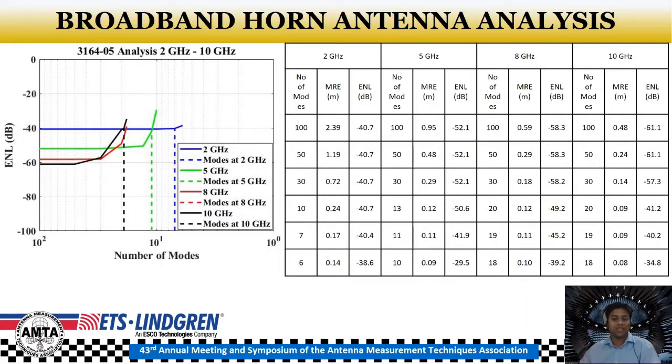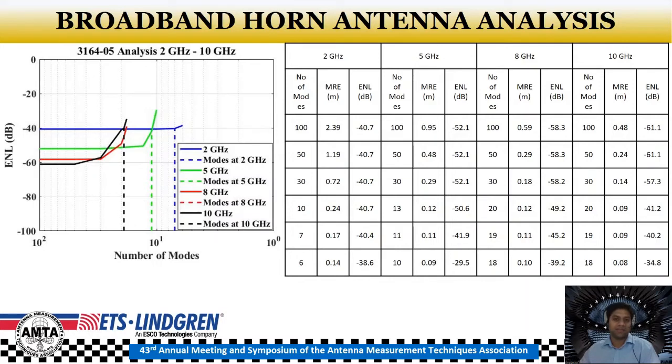In addition, the ENL value at 2 GHz for number of modes higher than 10 is limited to minus 40.7 dB. This is due to the simulation accuracy and the meshing of the bounding box to compute the near fields at the scan radius. But then the simulation accuracy improves with the increase in frequency for number of modes higher than 30.